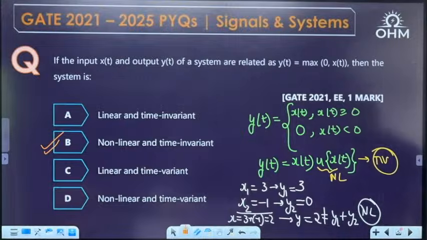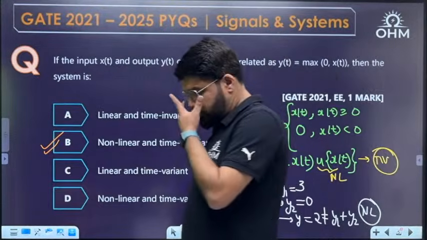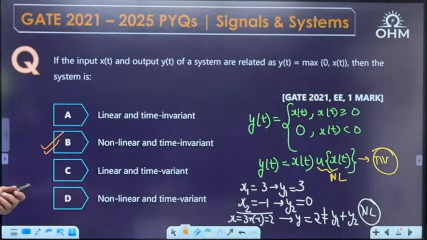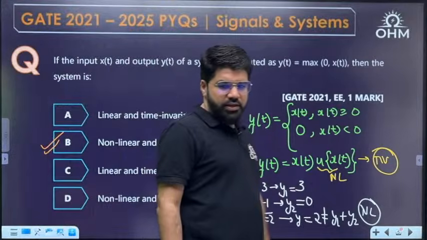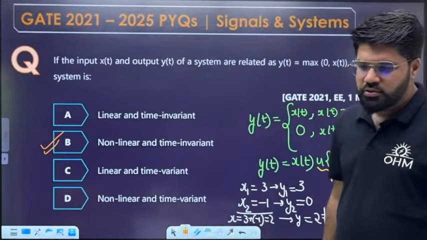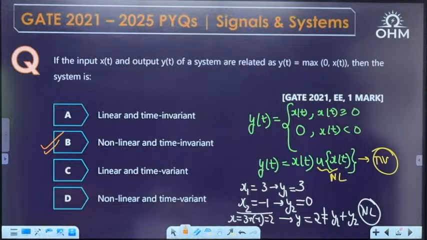Next question. Non-linear and time invariant. This is what it is. Then I have the next question ready.